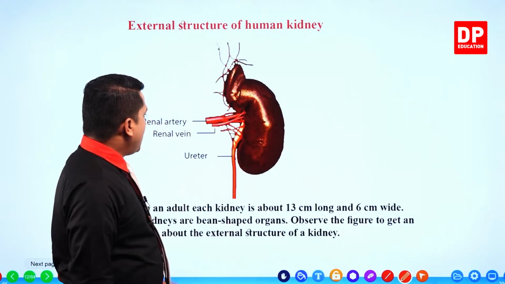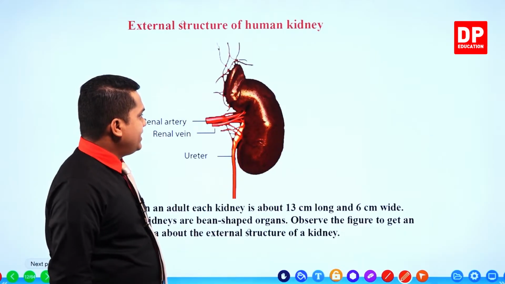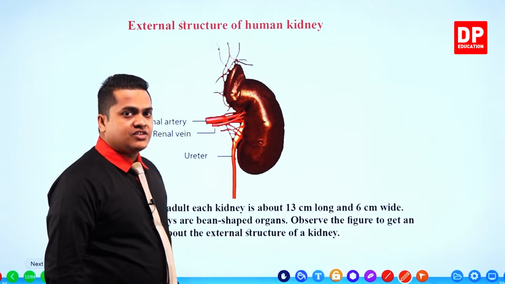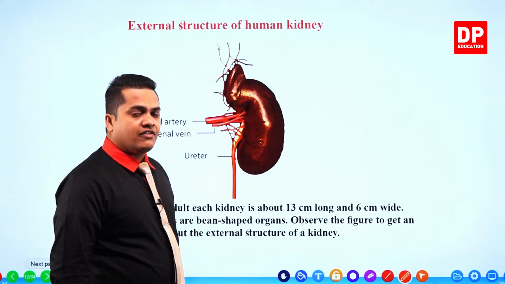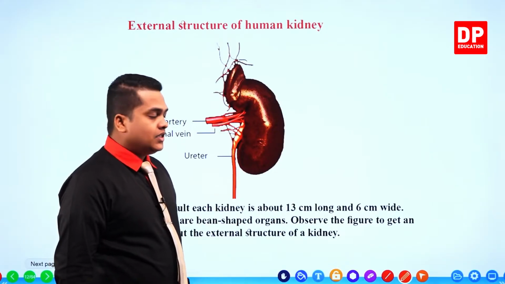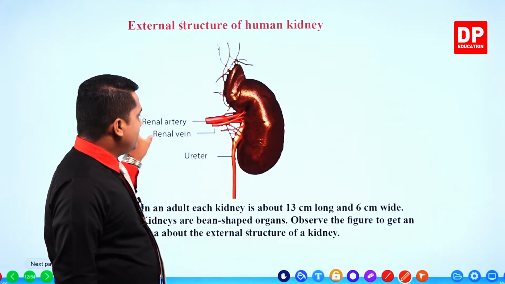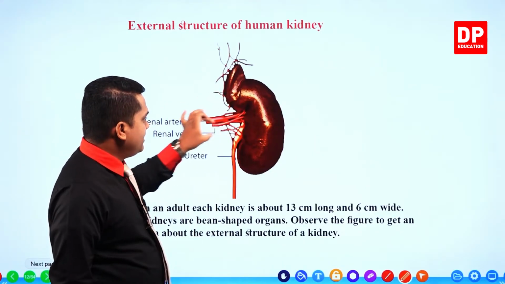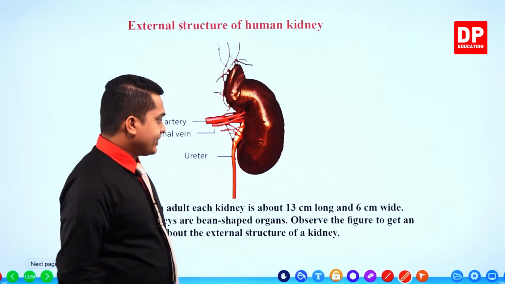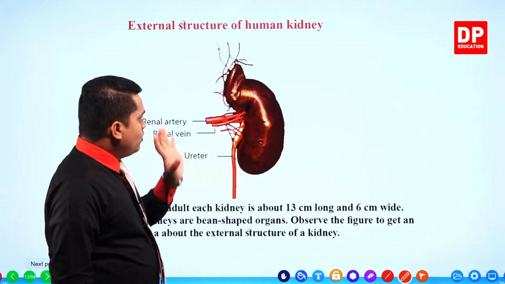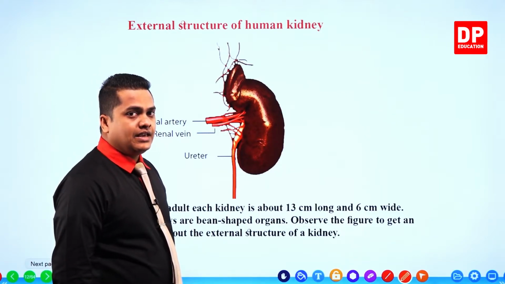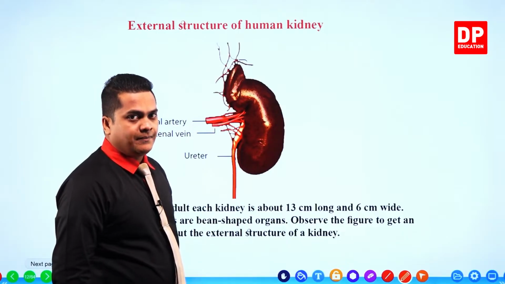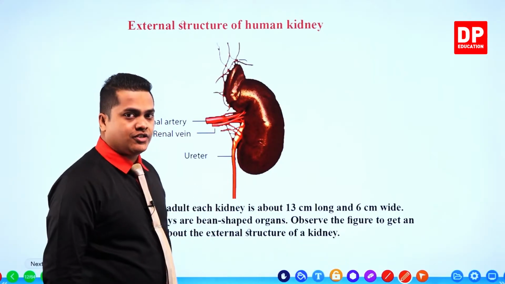You can observe the renal artery and the renal vein here. The renal artery supplies blood into the kidney, and by the renal vein the leftover part after the filtration process is reabsorbed to the blood. The renal artery supplies blood while the renal vein removes the blood out of the kidney. This is how the kidney is structured and located in your body.